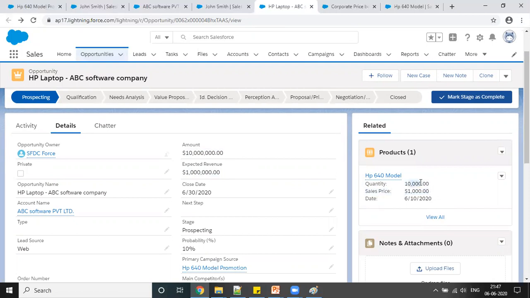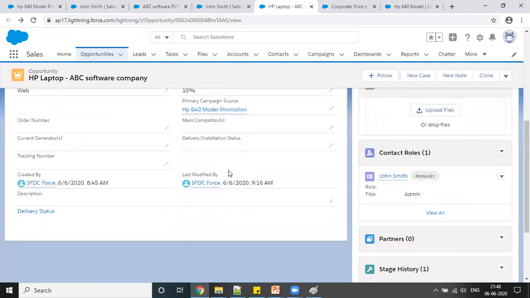I had a quantity of 10,000, so 10,000 into 1,000, I got this amount. It's around 1 million, 10 lakh dollars. So it will calculate automatically our expected revenue from this opportunity, right?